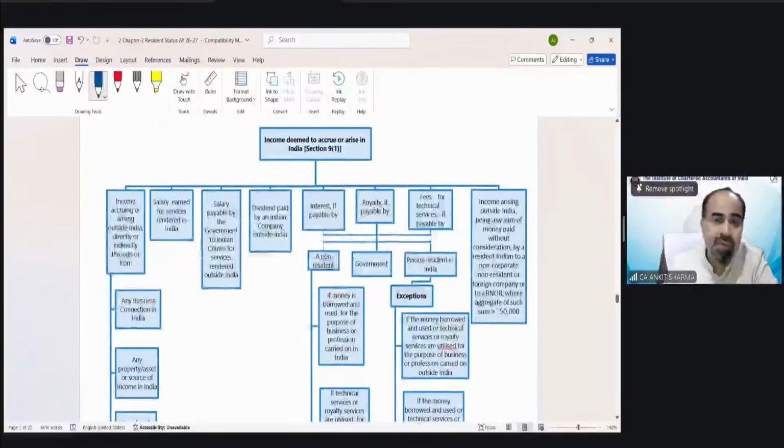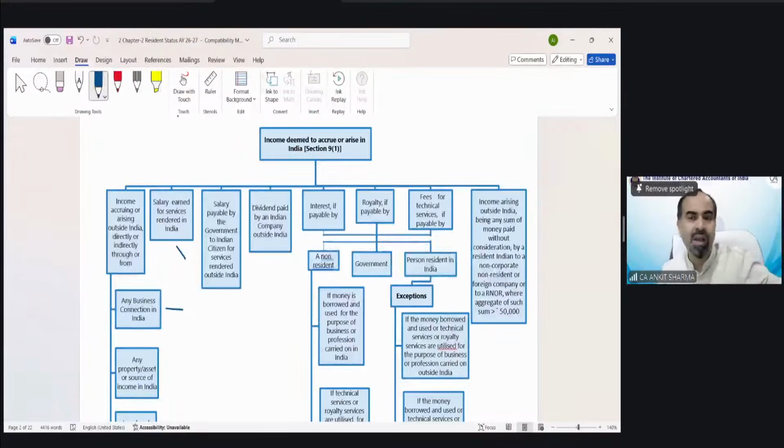And for that deemed to arise concept, you can see this is the diagram, beautifully drafted in your study material. I have just copied it from there. And they have explained every case: the meaning of business connection, when salary could be deemed to arise, when income from other sources could be deemed to arise, when house property income could be deemed to arise, etc.